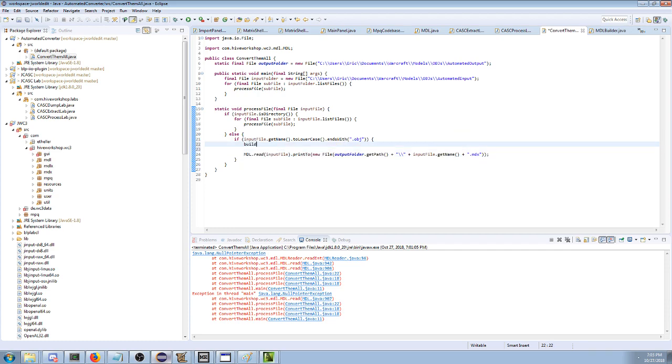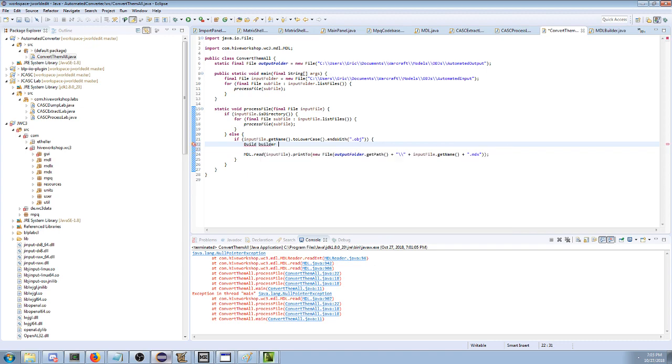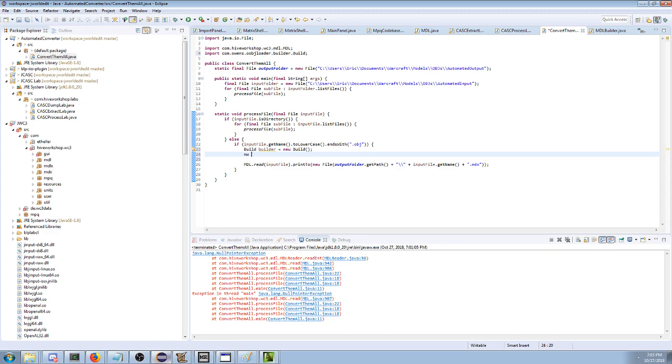We actually can't do that apparently. I was hoping for a while I had some hacks in there I could do that. So we're gonna make a builder, which means it's a thing. The type of the thing is named build, which is a dumb name for a type of thing. And then we're gonna make a new thing called parse. This is really terrible naming.